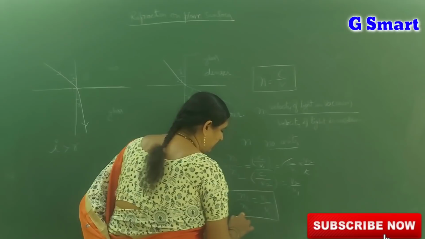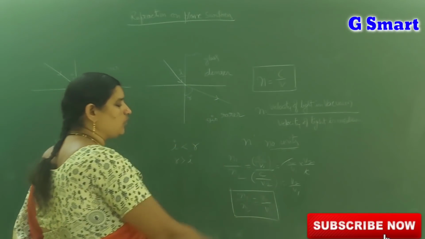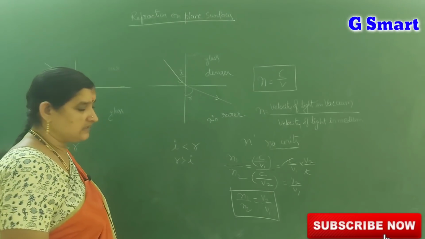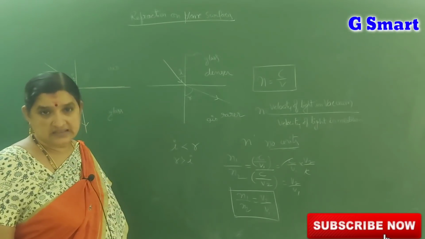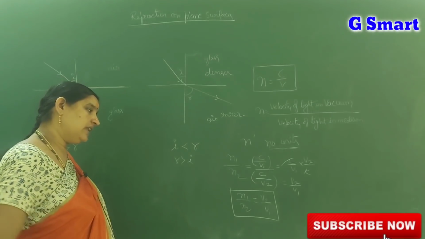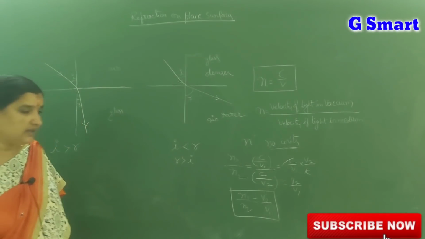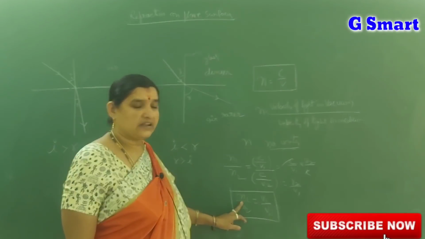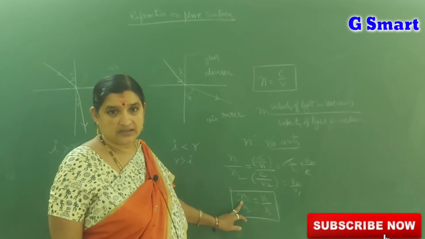If the value of refractive index is more, the velocity of light in that medium is less. If the value of refractive index is less, then the velocity of light becomes more in that medium. The relation between velocity and refractive index is inverse proportionality.